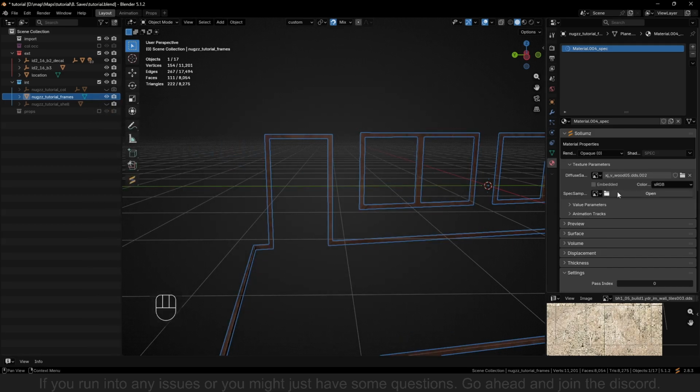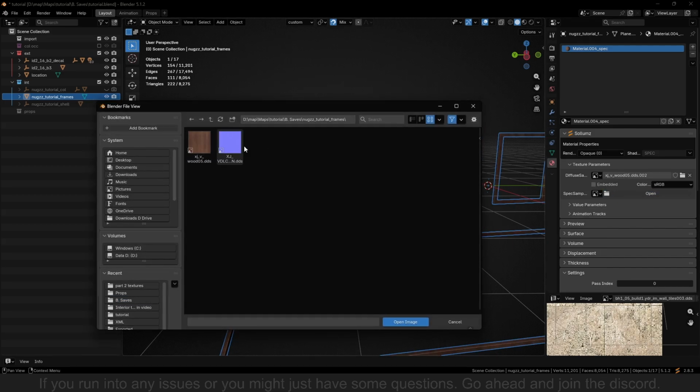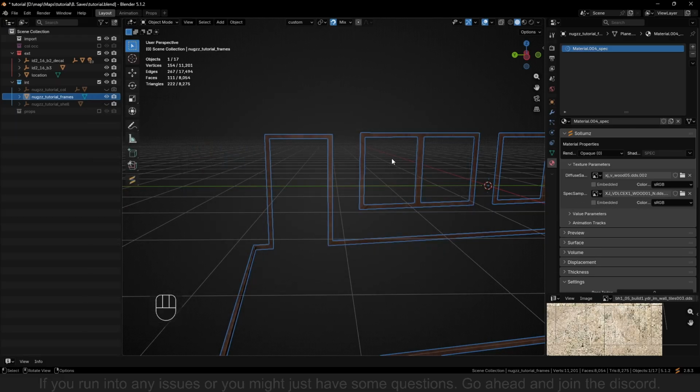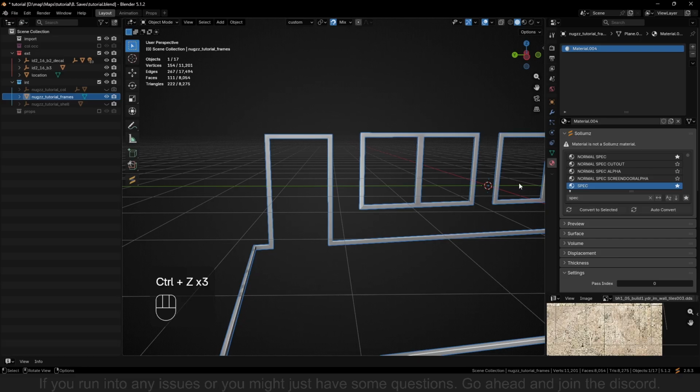Puts one here, as well as the spec one. Click back. Now we can give it a texture. For this sake, I'm gonna use normal because I don't have a spec map actually. So just click normal, convert to selected.